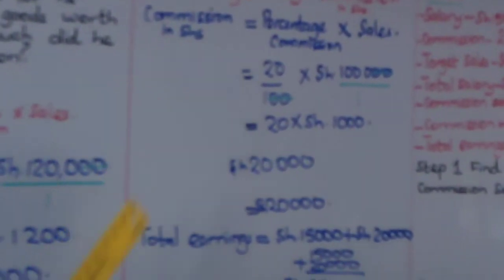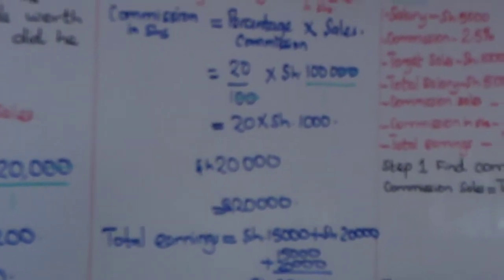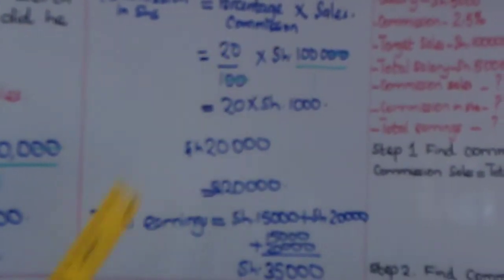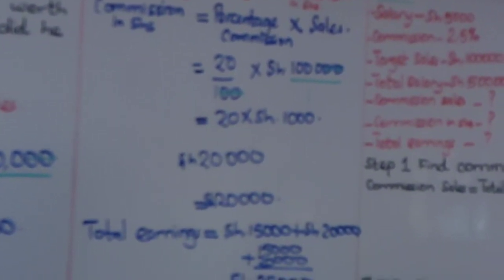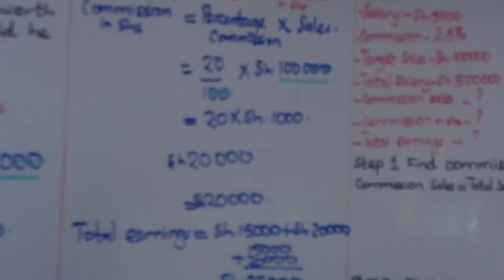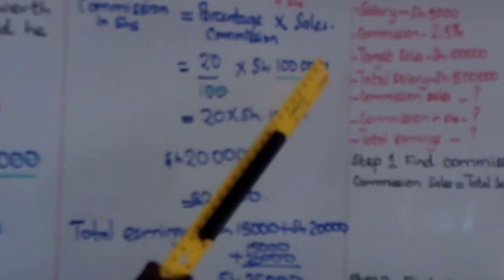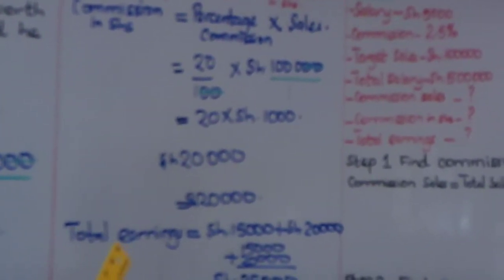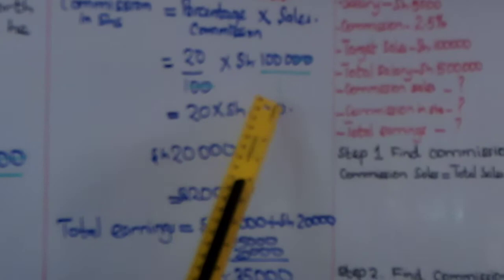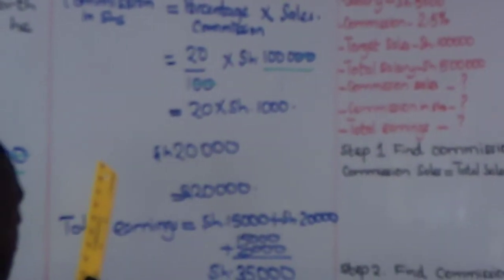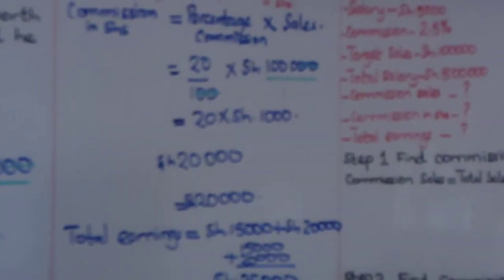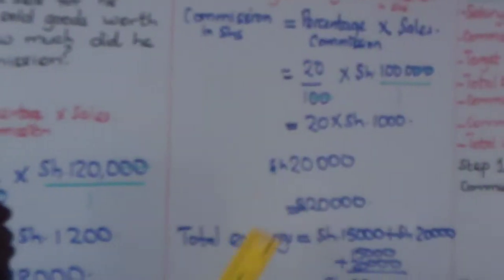Percentage commission is 20%, as given here, multiplied by total sales 100,000 shillings, as given in the question. Remember, 20% is the same as 20 over 100, multiplied by 100,000 shillings. We cancel the two zeros and the two zeros there. Then we multiply 20 by 1,000 shillings. So commission in shillings is 20,000.